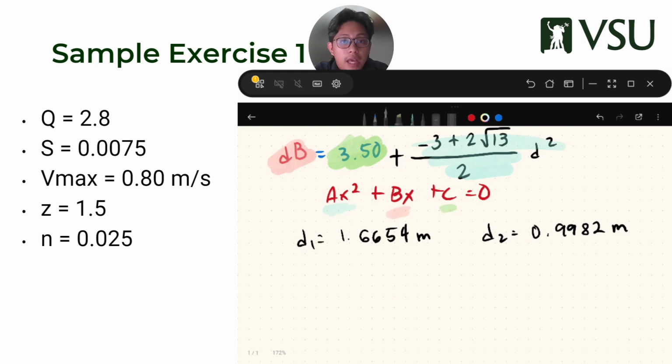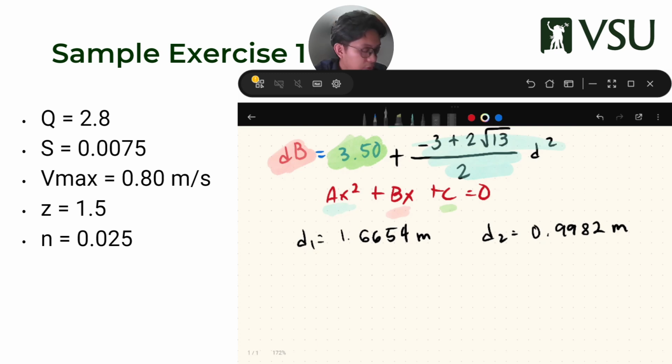They're all positive values. So I cannot just say D2 is wrong, or that D1 is correct. We have to have a proof of which one we'll use for our design.